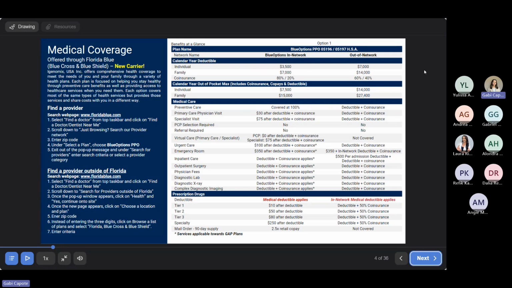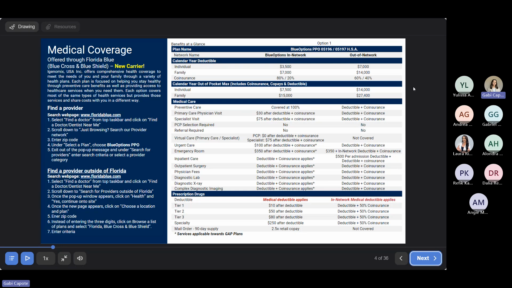If you would like any virtual care with a primary care physician, that's going to be $0 after deductible and coinsurance, and specialists are going to be $75 after deductible and coinsurance. Once we get started with urgent care, you're going to see little asterisk stars next to each of these categories.